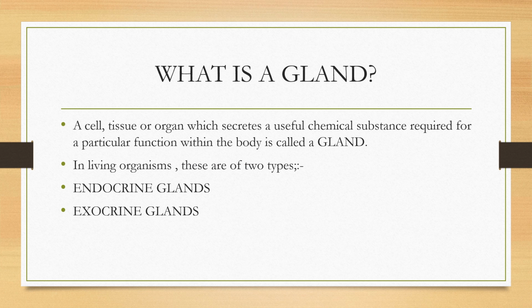Now we will take, what is a gland? A cell, tissue or organ which secretes a useful chemical substance required for a particular function within the body is called a gland. I repeat the definition. A cell, tissue or organ which secretes a useful chemical substance required for a particular function within the body is called a gland. In living organisms, glands are of two types: endocrine glands and exocrine glands.